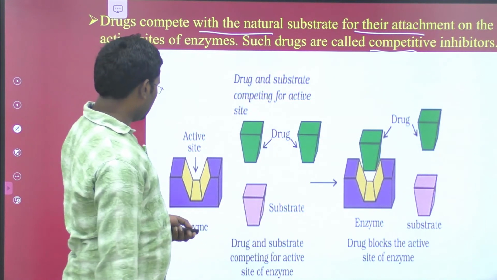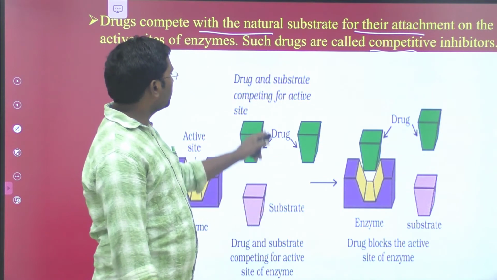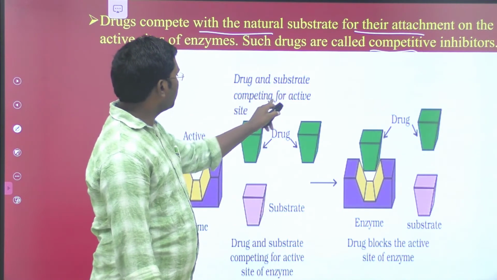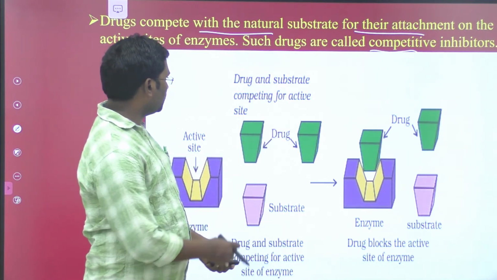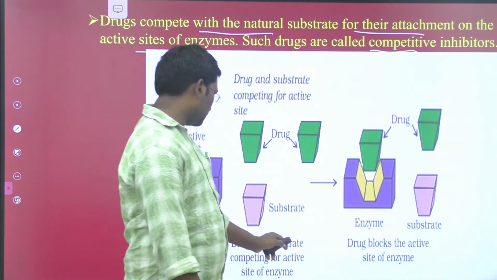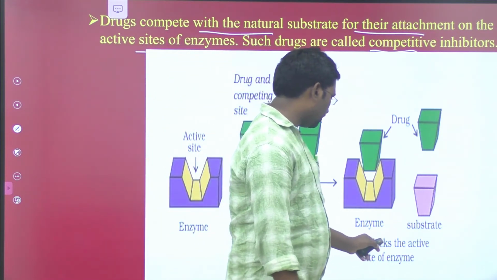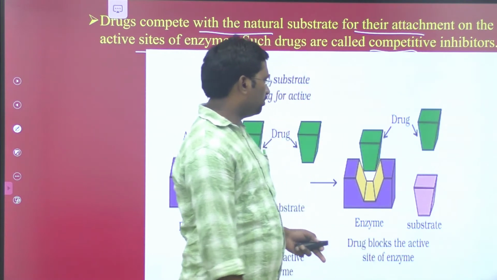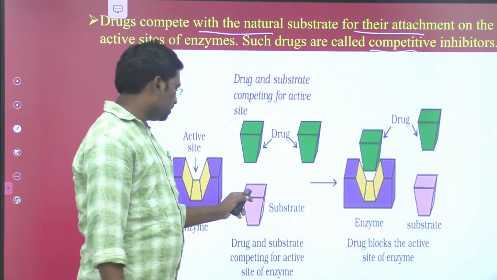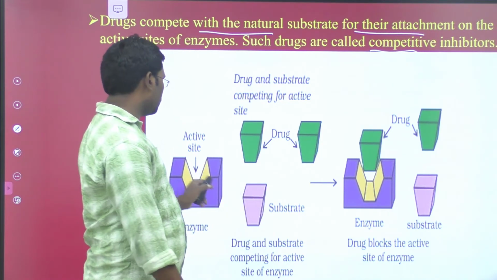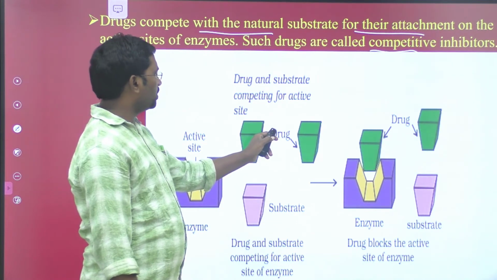So look at this diagram. This is the enzyme. It has an active site and this is the substrate. Drug and substrate compete for the active site. This is a drug competing for the active site of the enzyme. So the drug blocks the active site of the enzyme, which would otherwise hold the substrate. This is a competitive inhibitor.